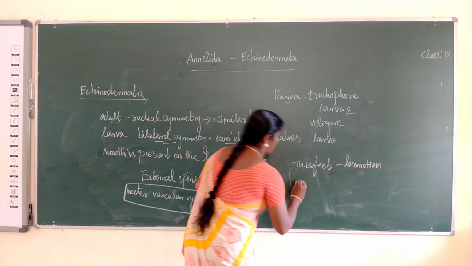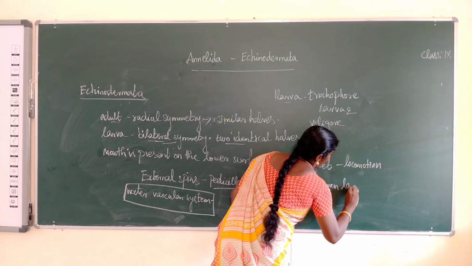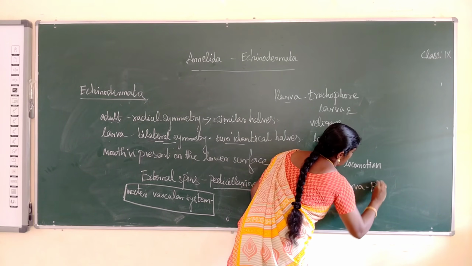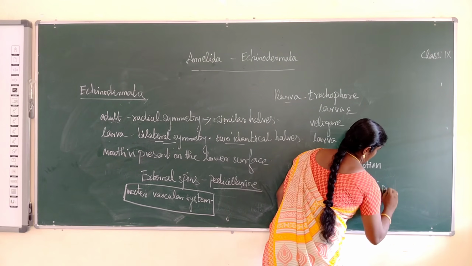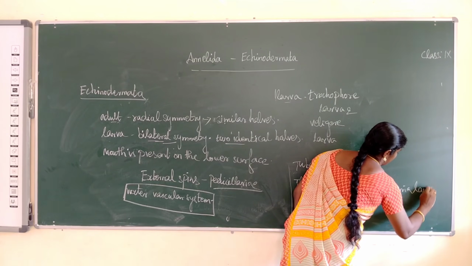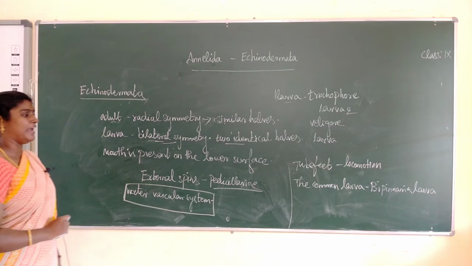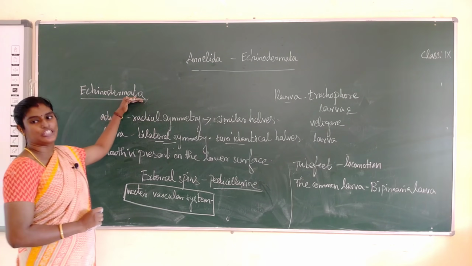The common larva is Bipinnaria larva. Okay, these are the main important points of phylum Echinodermata.